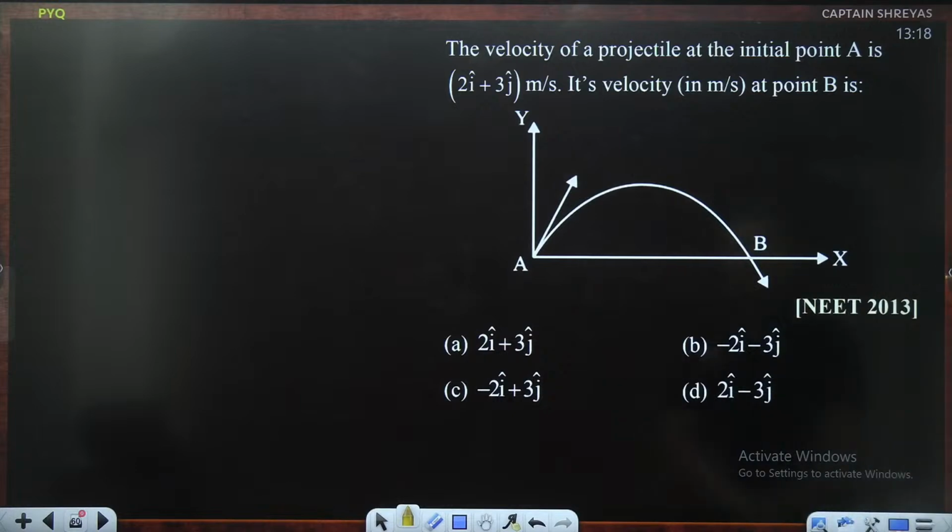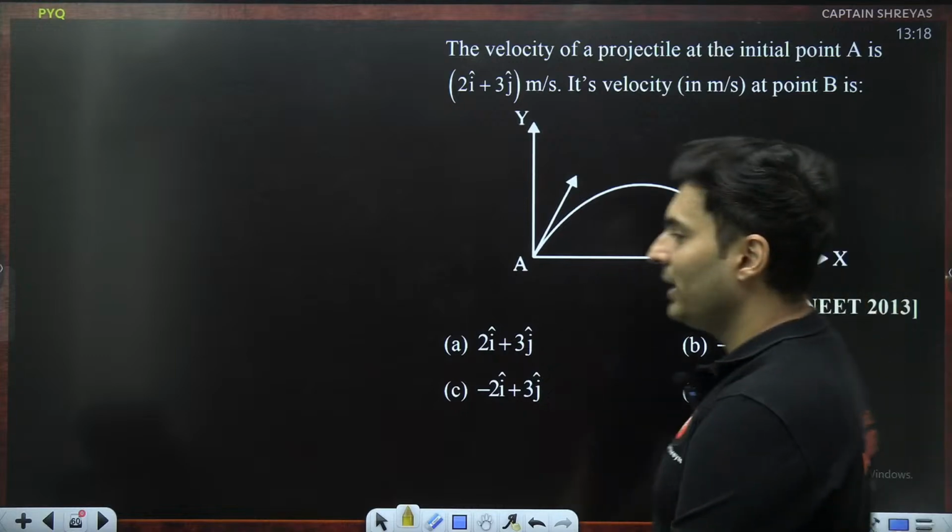Okay. The velocity of a projectile at the initial point A is this much. The velocity at point B is how much? NEET 2013.